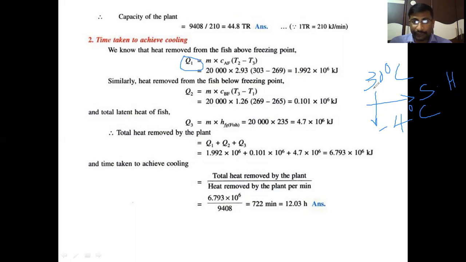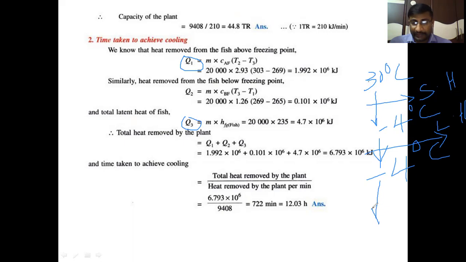This occurs above freezing point. This is the freezing point of fish. Then the fish is converted from minus 4 degrees centigrade normal fish to minus 4 degrees centigrade frozen fish. Here we should remove the latent heat. The type of heat is latent heat. Clear? Here the latent heat is taken as Q3.